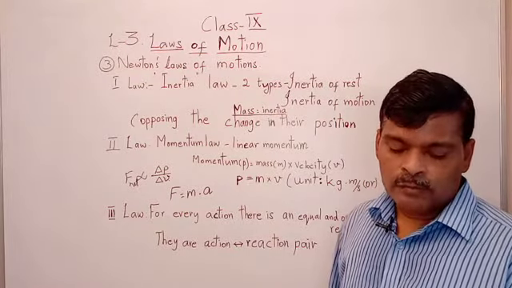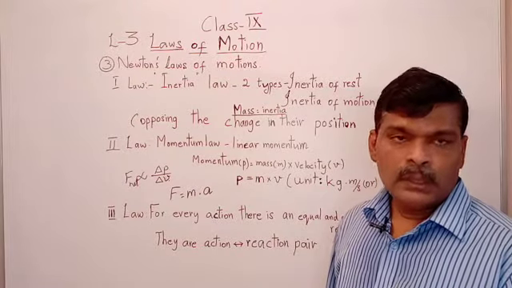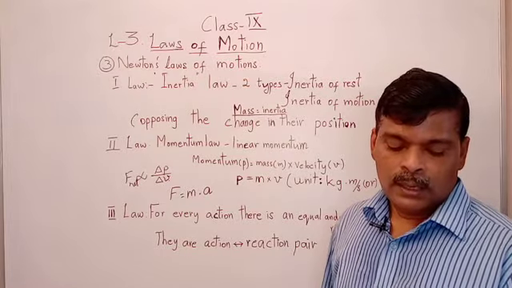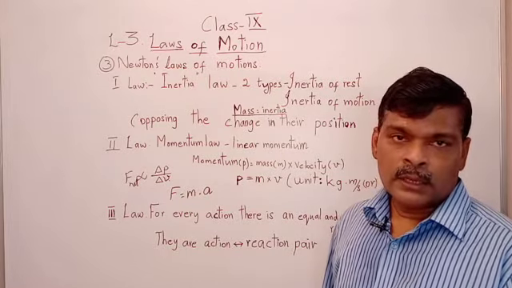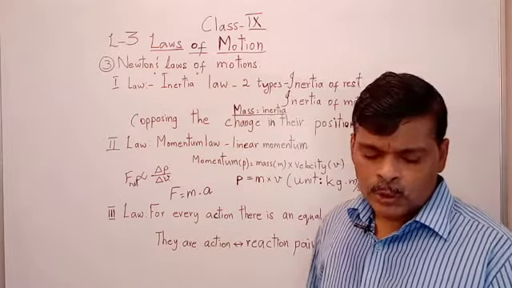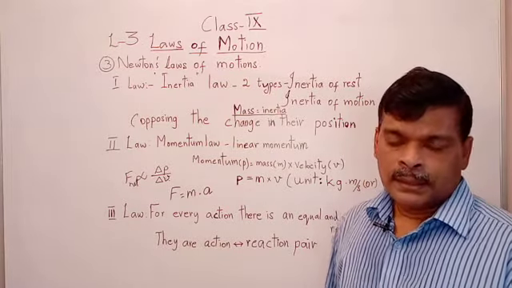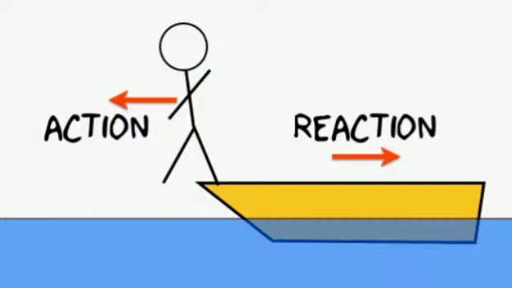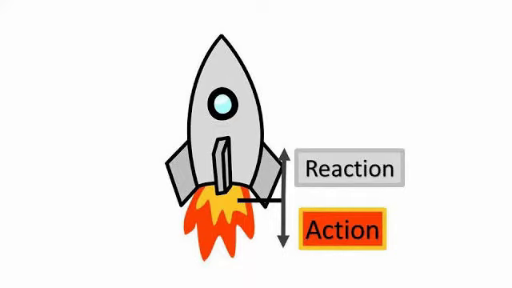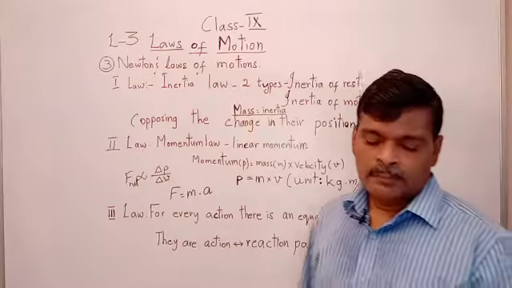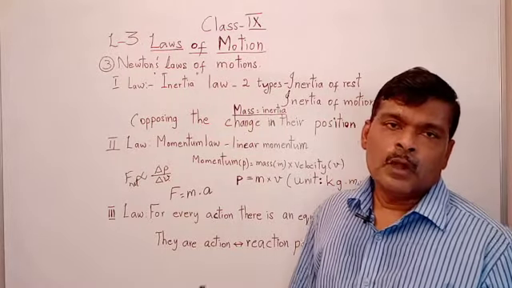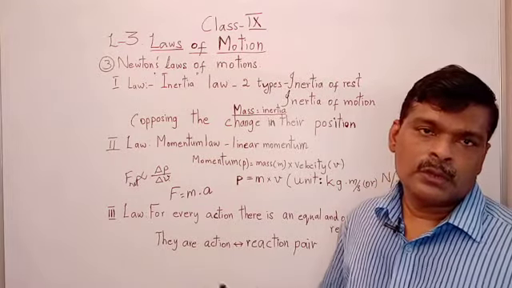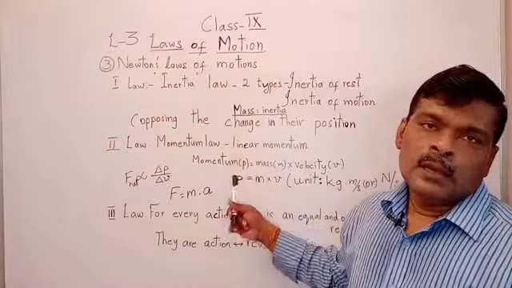Examples: recoil of gun, rocket launching time, walking time, boat or ship moving on a river or water, when we are running, when we are catching any ball or any object, when cycle riding time, car, any motion of object, there will be an action and a reaction. These are the methods we are going to understand from these three laws I explained.